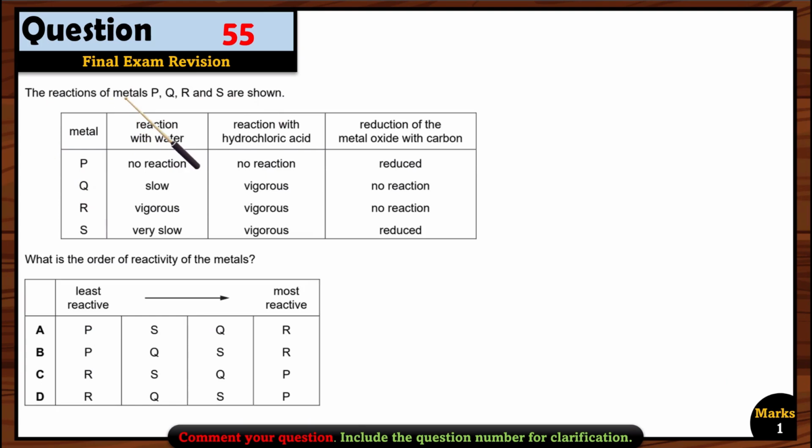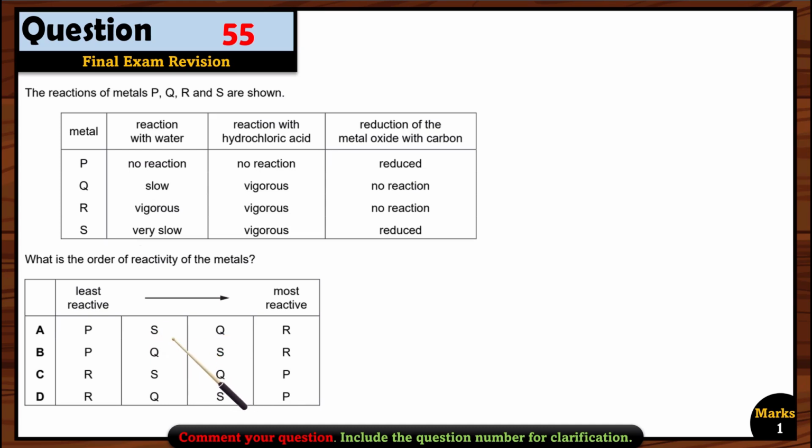Let's see question 55. The reactions of metals P, Q, R, and S are shown. What is the order of the reactivity of the metals? We have to choose the least reactive first, and the most reactive should come at the end. Let's see one by one. P has no reaction with water and also with HCl. So it is the least reactive one compared to Q, R, and S. So P is the least reactive, where we can find P first in option A or B. So A or B can be right.